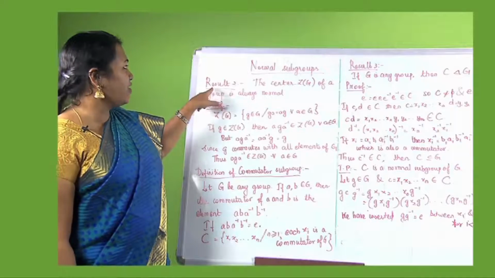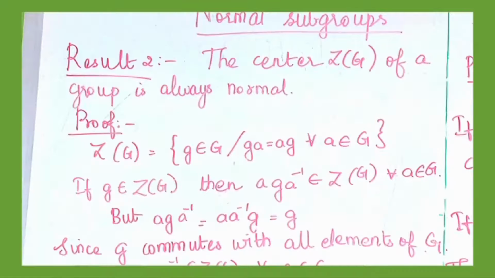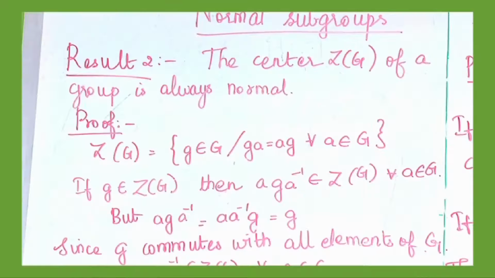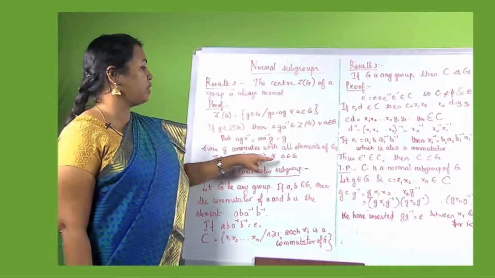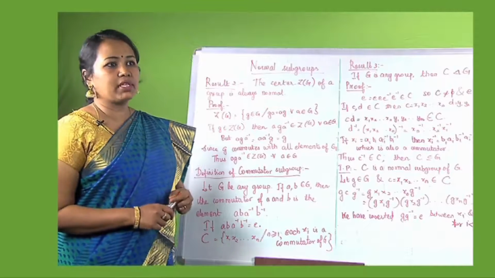Now we shall see the second result. Result 2: the center Z(G) of a group is always normal. The proof. We know that Z(G) is the set of all g belonging to G such that ga is equal to ag for all a belongs to G. Now if we take an element g belonging to Z(G), then a g a inverse belongs to Z(G) for all a belongs to G. This follows from this, because a g a inverse is also equal to g a a inverse, which is equal to g. Since g commutes with all the elements of G, a g a inverse belongs to Z(G) for all a belongs to G. Because of this, we can say that the center is a normal subgroup.